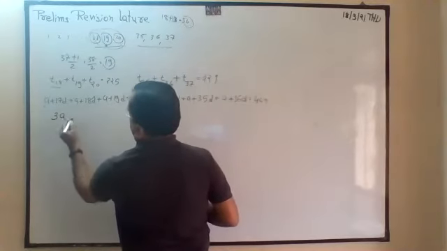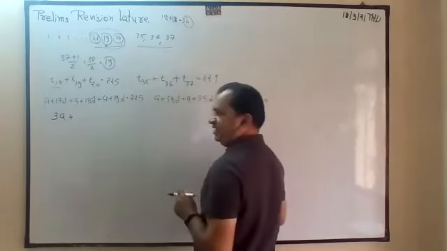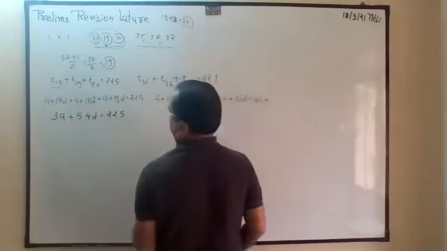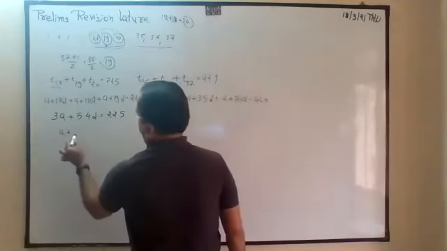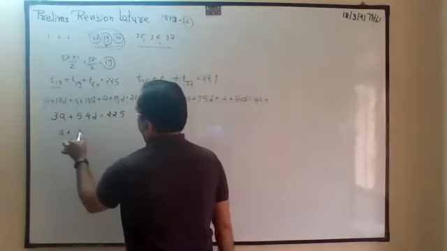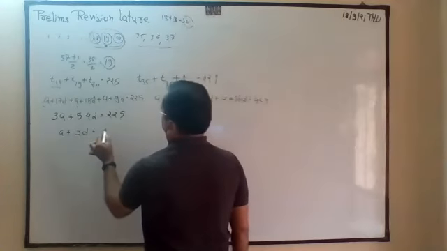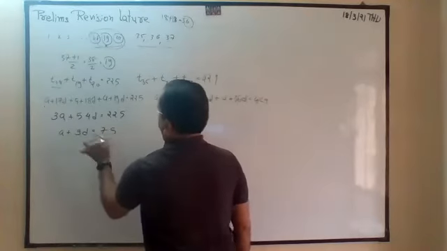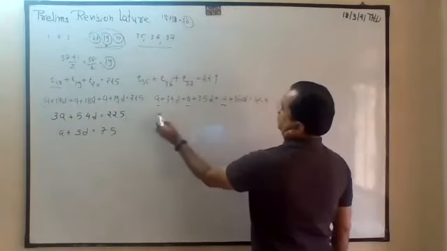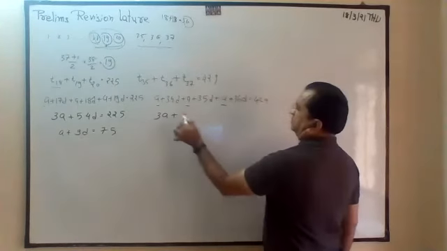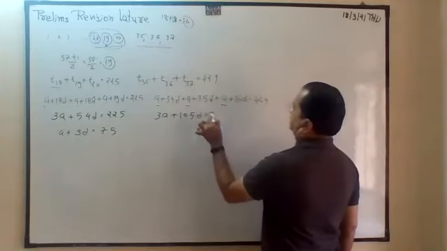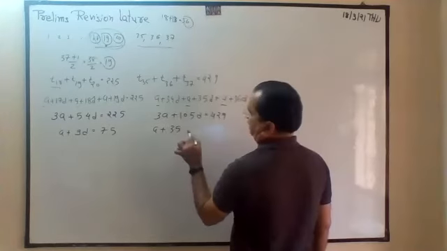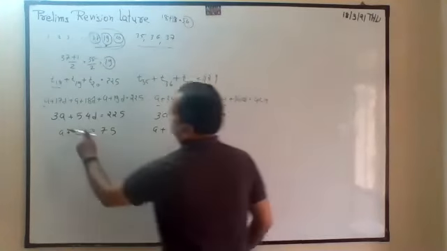3A plus 17 plus 18 plus 19, 54D is equal to 2 to 5, all divided by 3. So this A plus 9D is equal to 75. This is A plus A plus A, 3A plus 105D is equal to 429, all divided by 3. A plus 35.